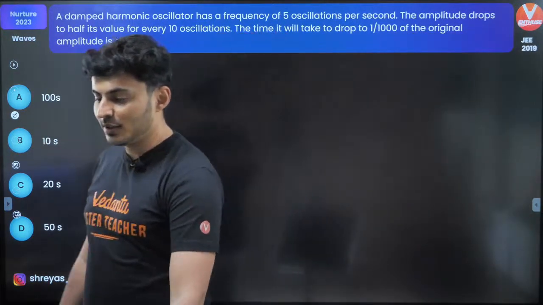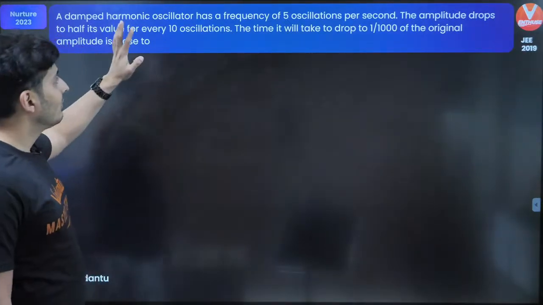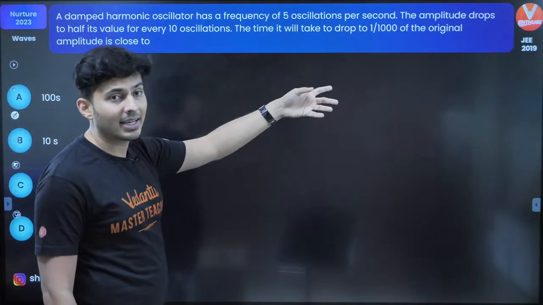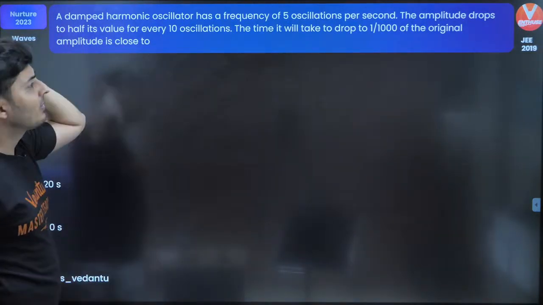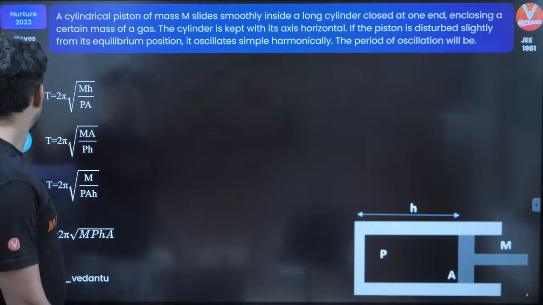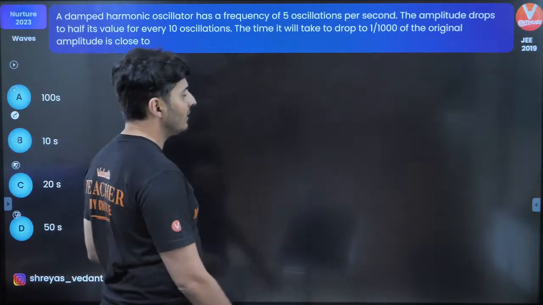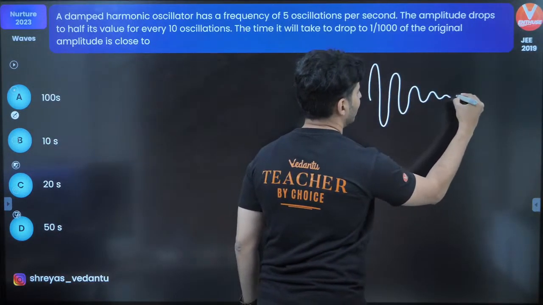Okay, here we have another question based on damped oscillators. It was asked in 2019. Frequency is 5 oscillations per second. The amplitude drops to half its value every 10 oscillations. After how much time will it drop to 1,000th of its original amplitude? Okay, say whenever you have a damped oscillator, it means the oscillation goes like this.